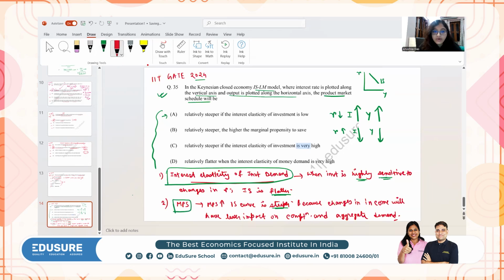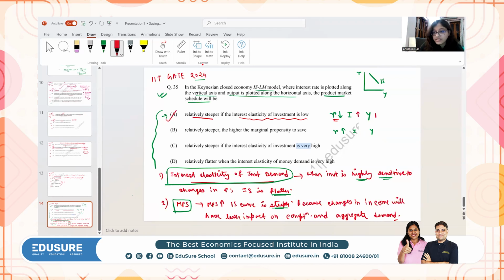So now let's get back to the options and check. IS curve will be relatively steeper if the interest elasticity of investment is low. This is right. Why is this so? If interest elasticity of investment is low, elasticity low means what? It means that even if you decrease the interest rate by certain percentage points, the change in investment will not be much.